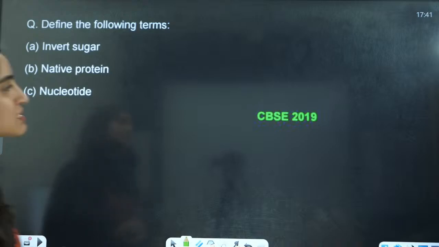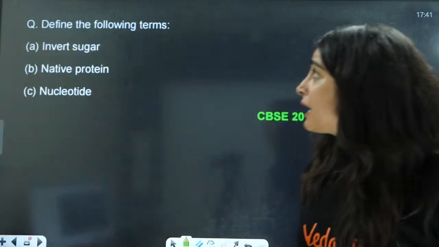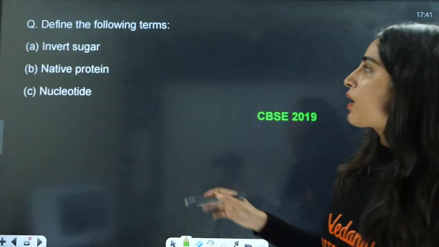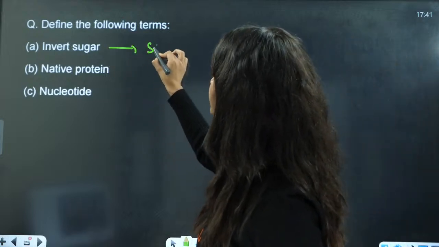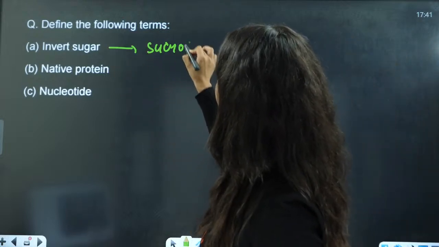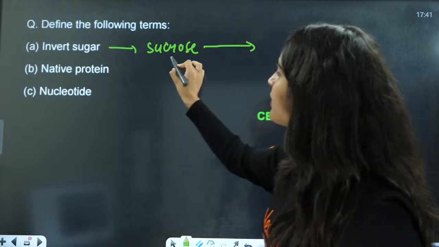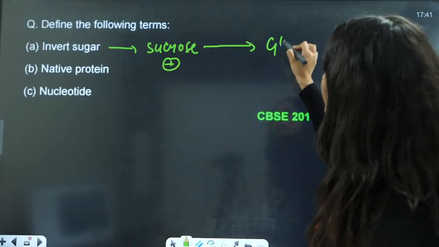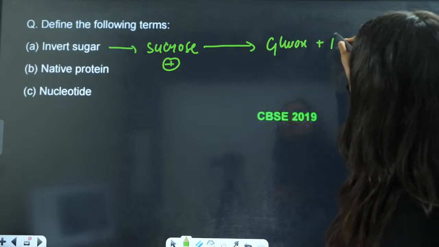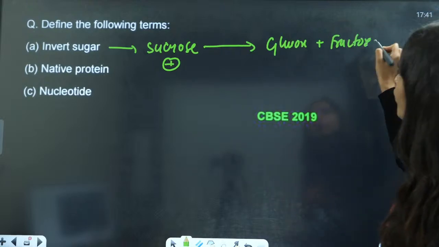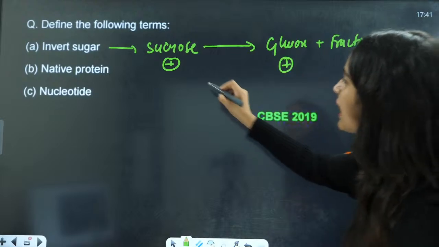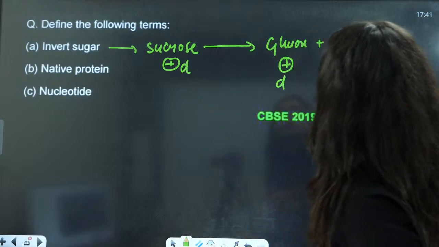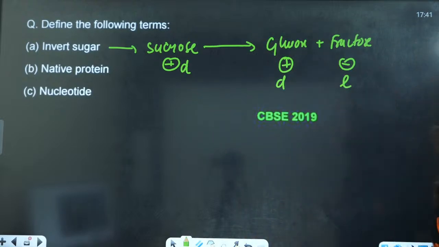The next question is, define the following terms. What is invert sugar? Invert sugar is nothing but sucrose hydrolysed, because sucrose is dextrorotatory. It will give you glucose and fructose. Glucose is also dextrorotatory, that means it is D, but fructose is levorotatory.